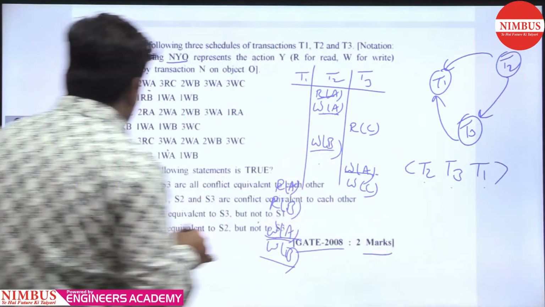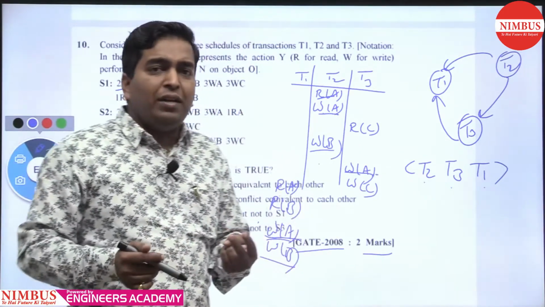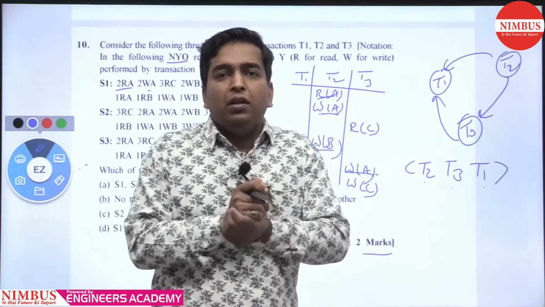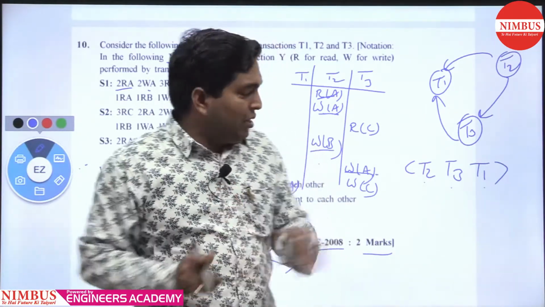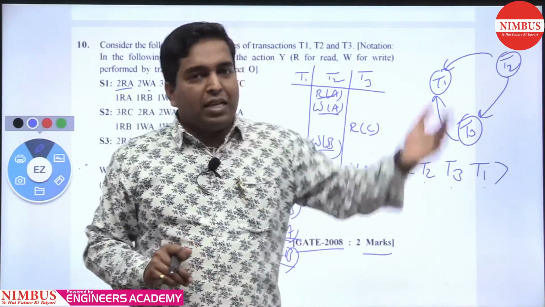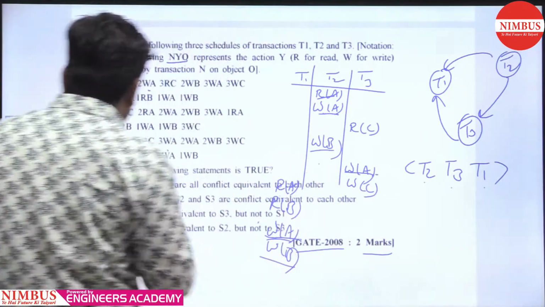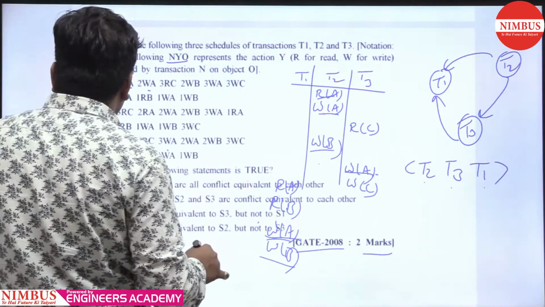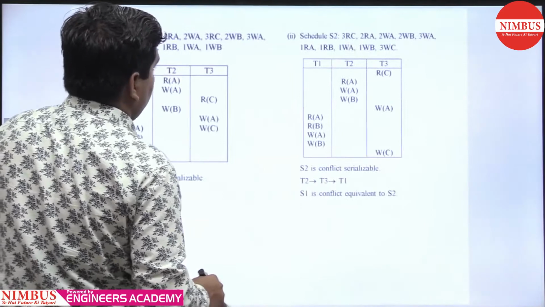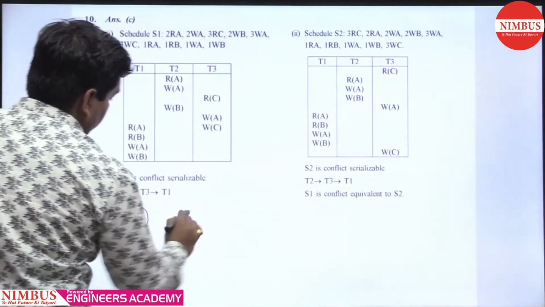But here the question asks about conflict equivalence, and there are two approaches for checking it. The first is this approach, and the second is to check all conflicting operation pairs. Getting my point? Here you can also check directly, but if you are not able to check this way, you can check the other way, the conflict equivalent pair. So in S1 we are getting the order T2, T3, T1. After that we talk about S2. Here is S2, and here is your S1, which we just made.